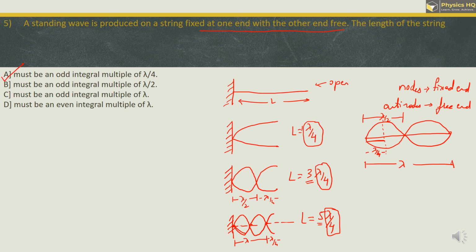So let us look at the first option. What it says is it must be an odd integral multiple of lambda by 4. As you can see, all the lengths are multiples of lambda by 4 and it is multiplied by an odd number. So these are all odd numbers and these are all integers, right? So that is why it is called an integral multiple. So correct option is option number 1.